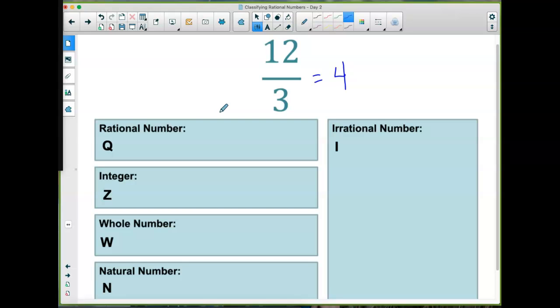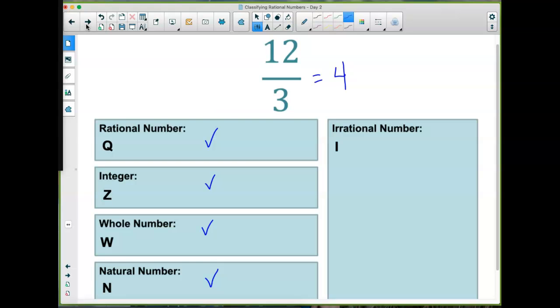Okay, lots of you are doing a really good job here. It's natural, it's whole, it's an integer, and it's rational. Okay, it fits in all of those categories because I can naturally count to 4. 1, 2, 3, 4. And if it's natural, remember it's everything above that.